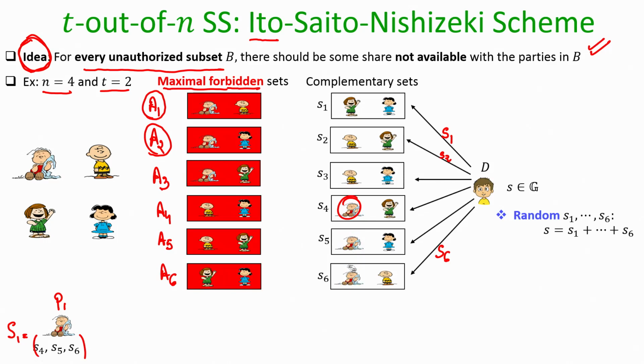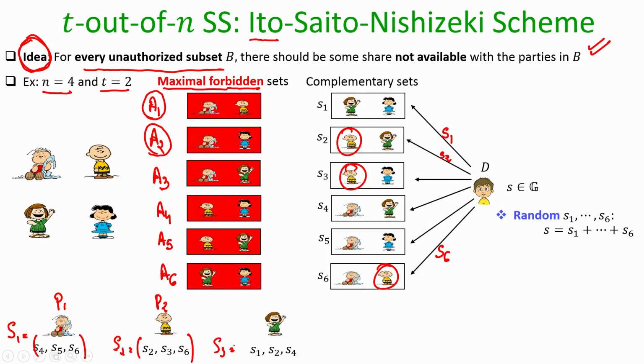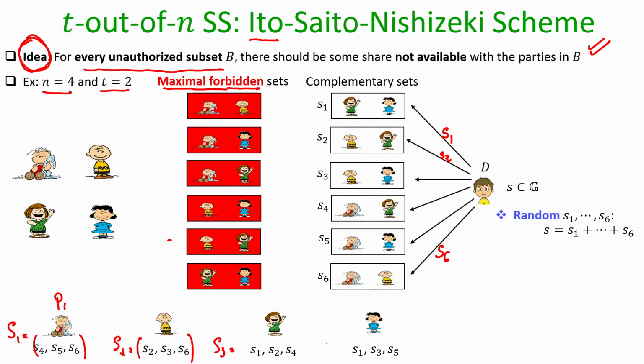What will be the shares of party number 2? He is part of this complementary set, this complementary set and this complementary set. In the same way, this will be the overall share of P3. And this will be the overall share of P4.